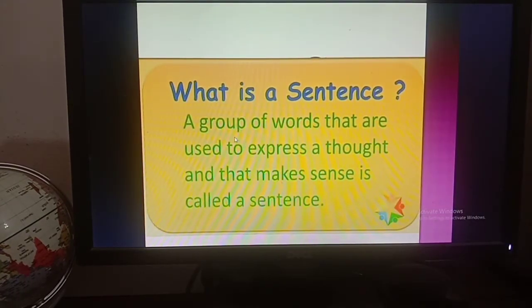So first of all, you have to know what is a sentence. A group of words that are used to express a thought and that make sense is called a sentence. Boys, you need not memorize it, but you have to understand that for being a sentence, there must be a group of words that are used to express a thought, and those words should make sense.